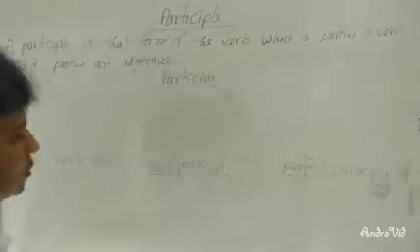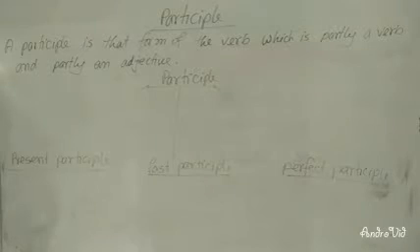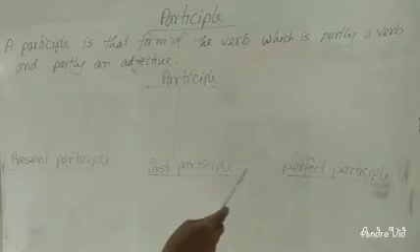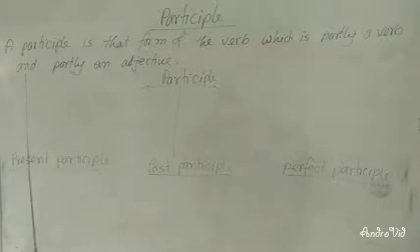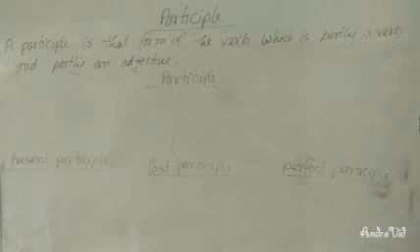So we are going to repeat the definition of participle. The participle is that form of verb which is partly a verb and partly an adjective. And participle is classified into three: present participle, past participle, and perfect participle. Dear learners, it will be easy to you if you try to follow me attentively.